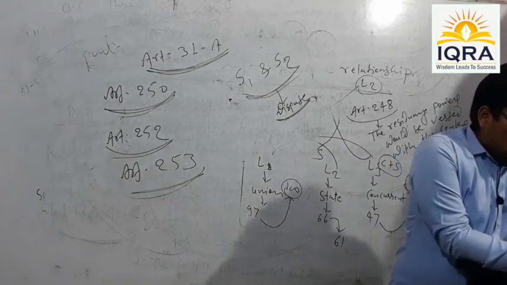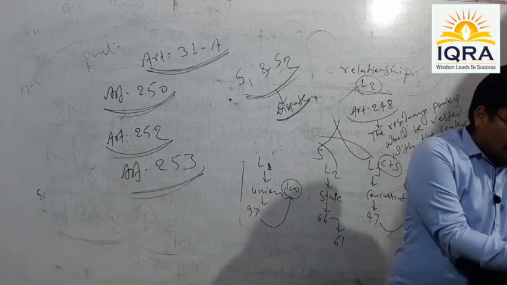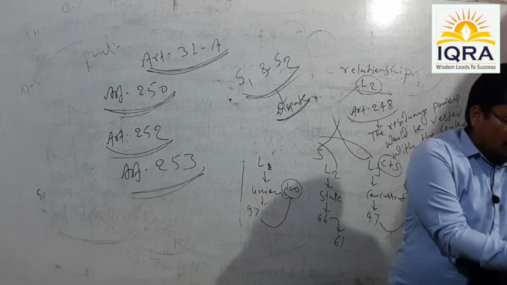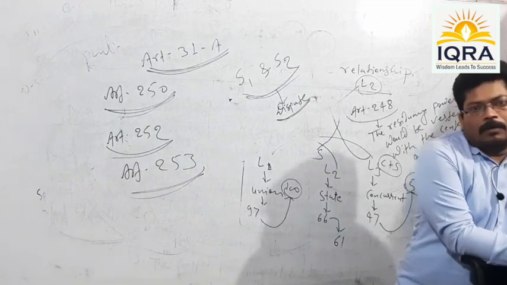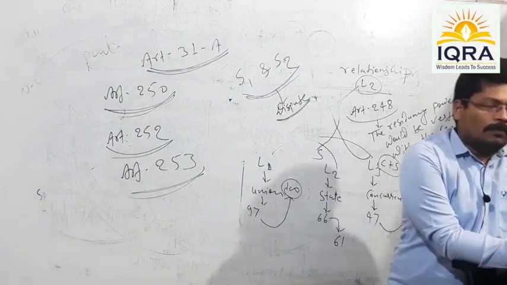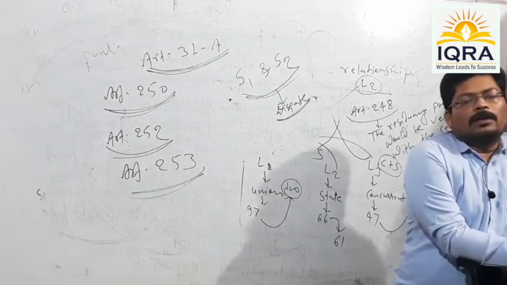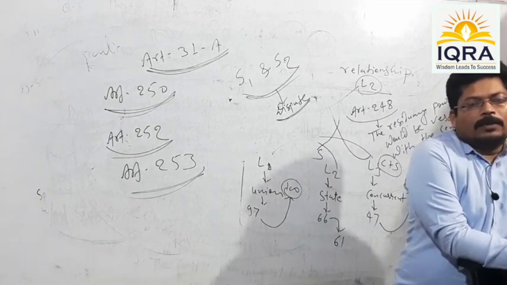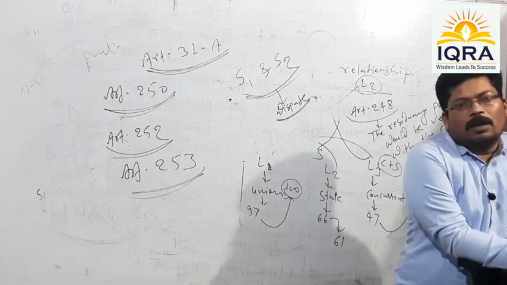Anyway, if such legislation targeted at carrying out agrarian reforms would violate the individual's fundamental right of equality before law and equal protection of law given under Article 14, as well as the different sets of democratic rights given under Article 19, it is obvious that the said legislation would be declared unconstitutional and void.